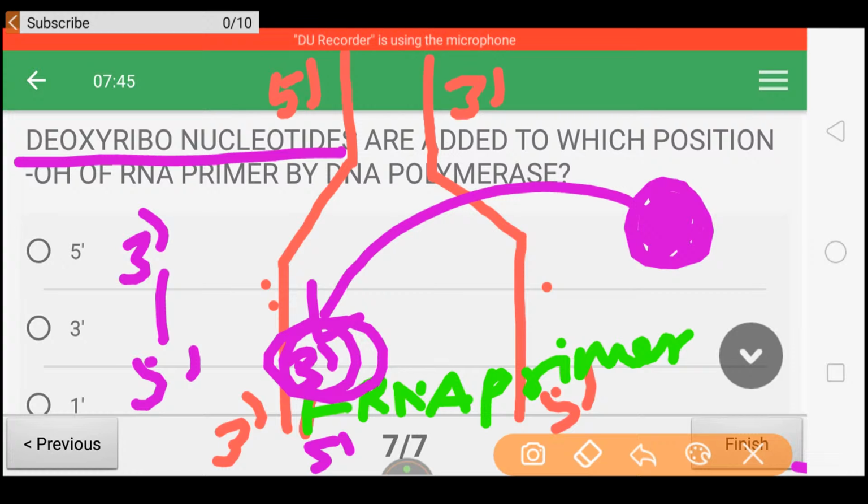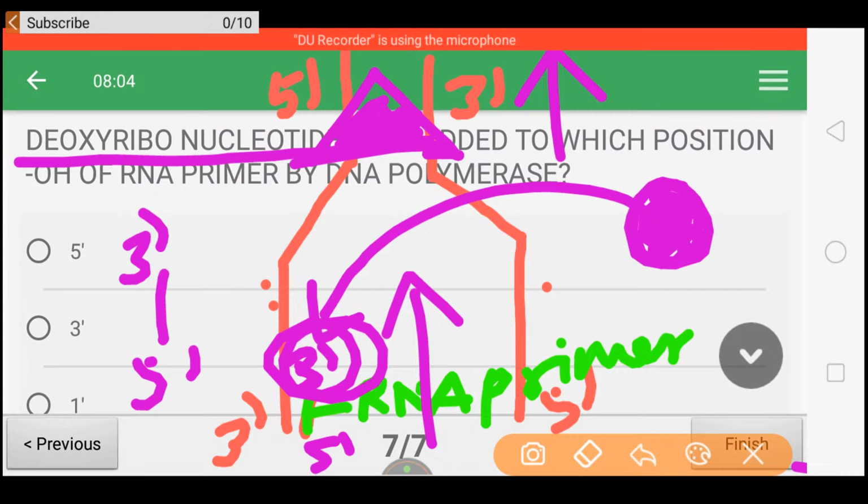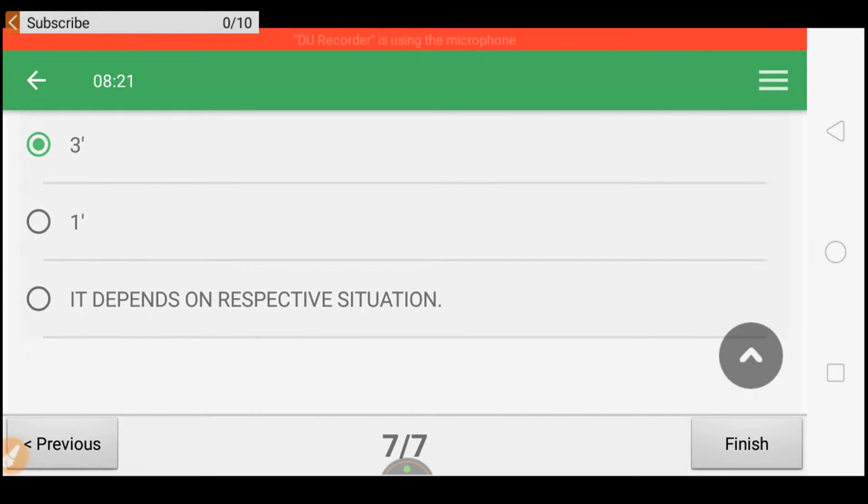The DNA strand should synthesize in this manner, in the direction of unwinding by helicase. That is why it is synthesized continuously. The replication fork is also forming in this direction, and the strand is also synthesized in this direction. That's why it is continuous. So this DNA polymerase has to add the nucleotides to this 3 prime OH. Therefore 3 prime is the right answer. It does not depend on the respective position.